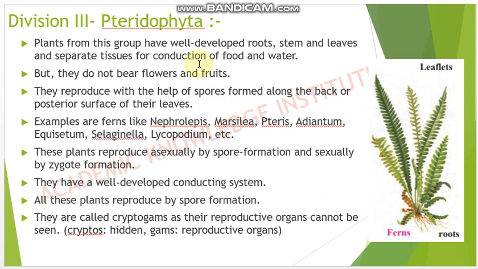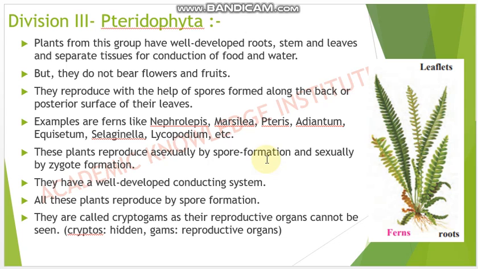Then this is the third division, that is Pteridophyta. The plants of this group have well-developed roots, stem and leaves, and they have separate tissues for the conduction of food and water. They have xylem and phloem, but they don't have flowers and fruits. They also reproduce with the help of spores, and the spores are present on the back or posterior surface of their leaves. Examples are ferns like Nephrolepis, Marsilea, Pteris, Adiantum, Equisetum, Selaginella, Lycopodium, etc.